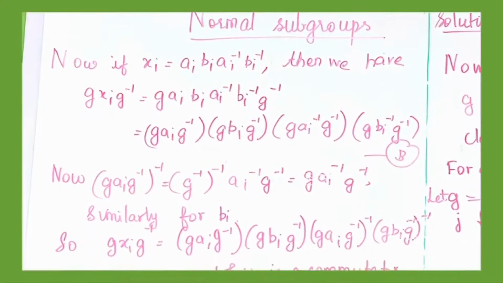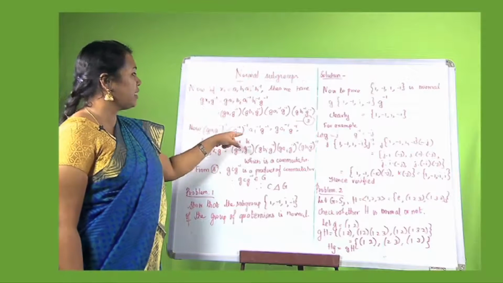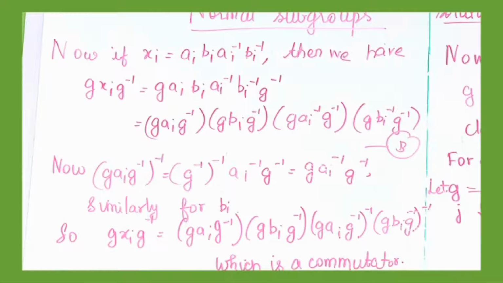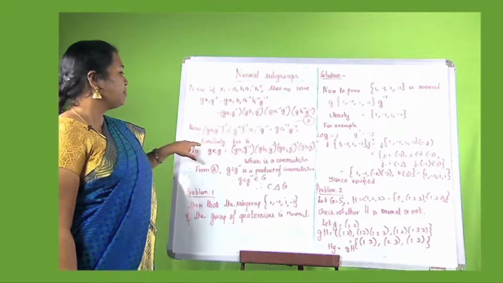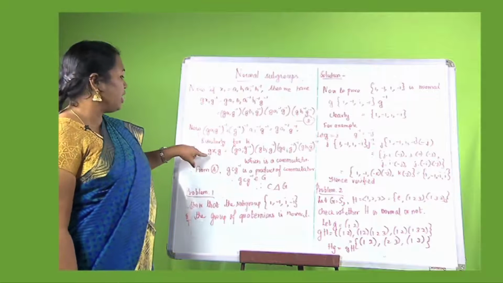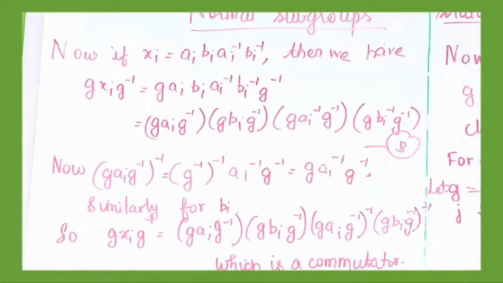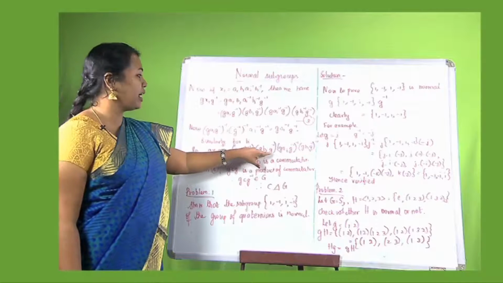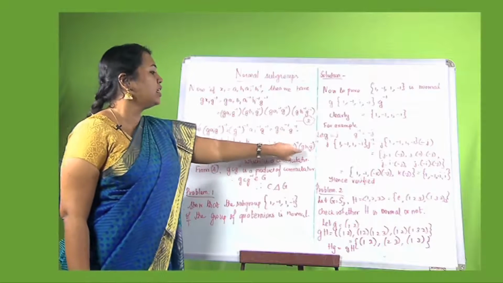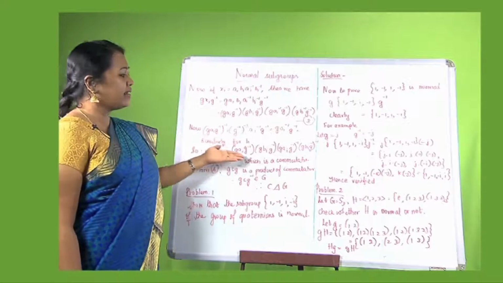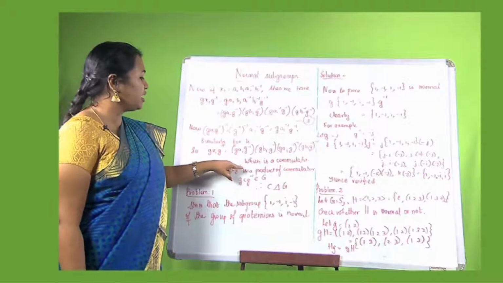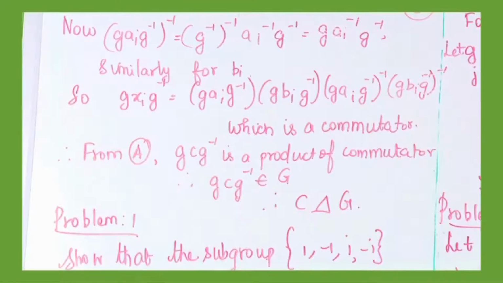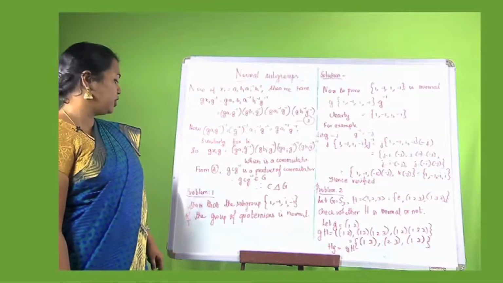Now (g ai g inverse) the whole inverse will be the reverse of all these elements. So (g inverse) the whole inverse, ai inverse, g inverse, that is equal to g ai inverse g inverse. Similarly, we can do this for bi also. Therefore, g xi g inverse is equal to g ai g inverse, g bi g inverse, (g ai g inverse) the whole inverse, (g bi g inverse) the whole inverse. Now clearly this is a commutator element. Now from equation A we have gCg inverse is a product of the commutators. Therefore gCg inverse belongs to C, which implies that C is a normal subgroup of G.